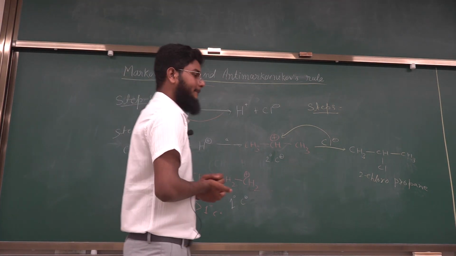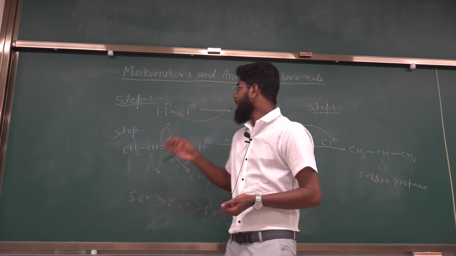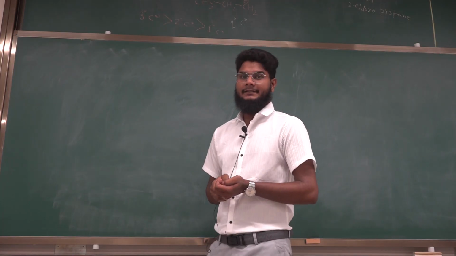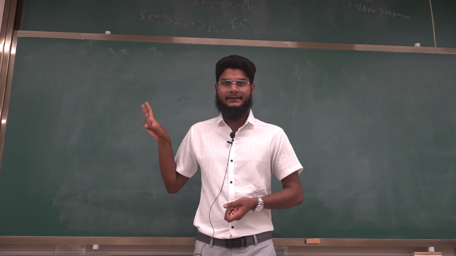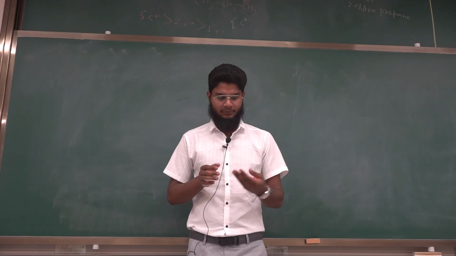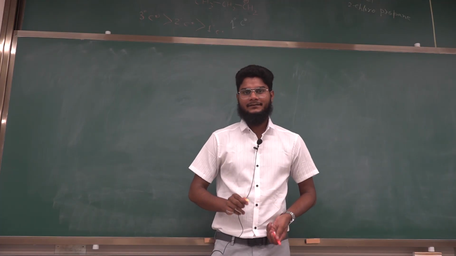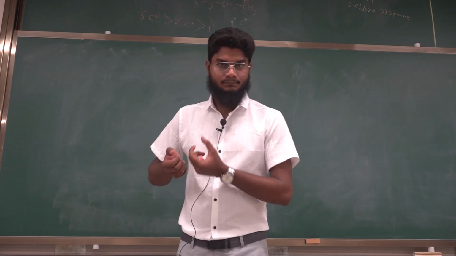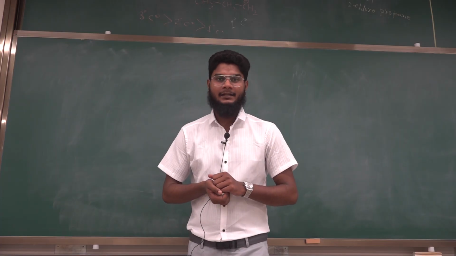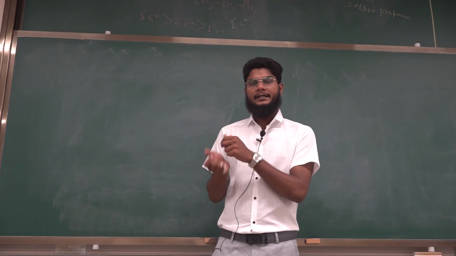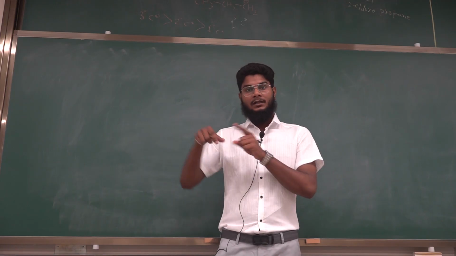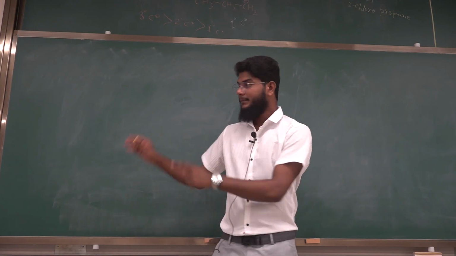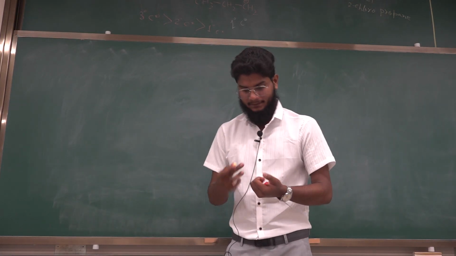Now, what will happen in case of anti-Markovnikov's rule? Let's discuss anti-Markovnikov's rule. Anti-Markovnikov said that the reaction is totally reverse as compared to Markovnikov's rule. So the statement is, when unsymmetrical alkenes react with HBr, hydrogen bromide, in the presence of a peroxide, then the hydrogen attaches to the carbon having less number of hydrogen. In case of Markovnikov rule, it was attached to the carbon having more number of hydrogen, but here it is attaching to the one with less number of hydrogen.